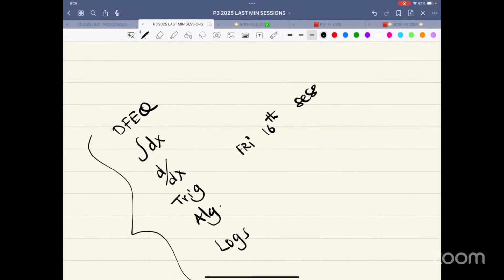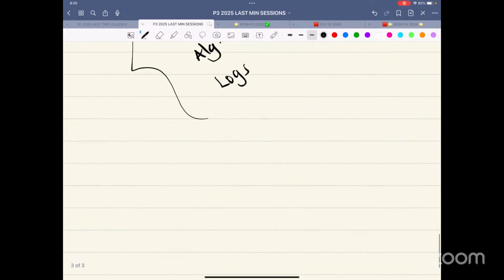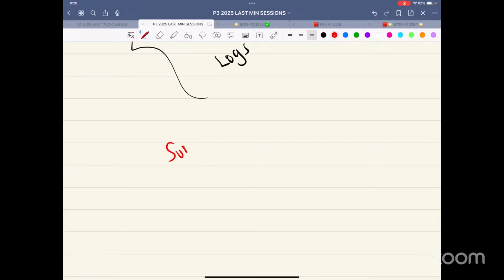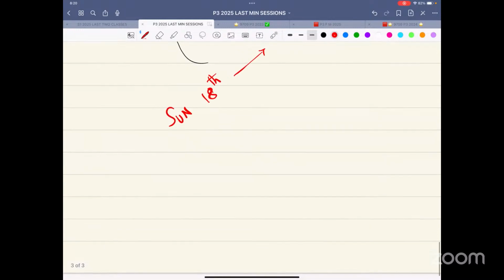That was session number 1. And right now, this is Sunday, the 18th. Tomorrow, inshallah, is your paper, which you will ace. So complex numbers, vectors, and numerical solution, popularly known as iteration. That will be the next thing.